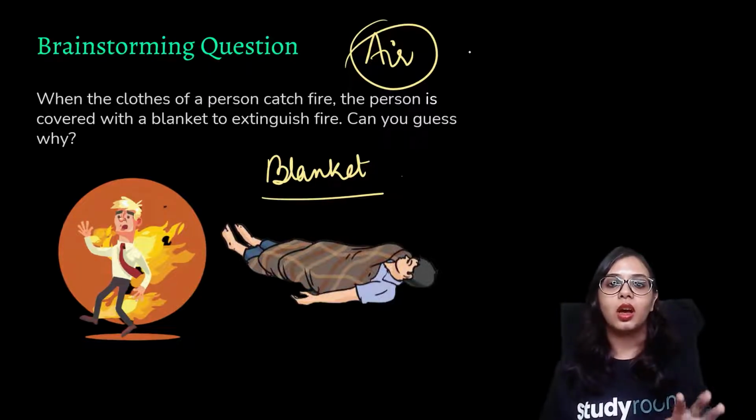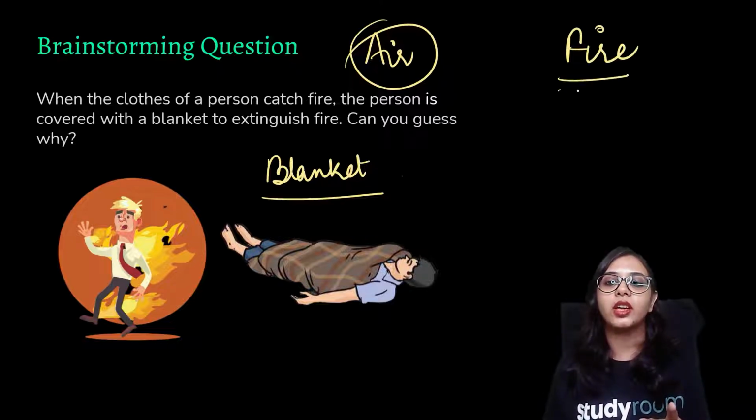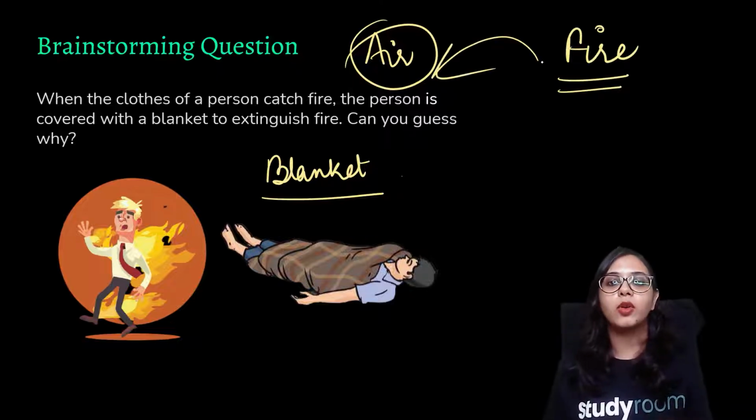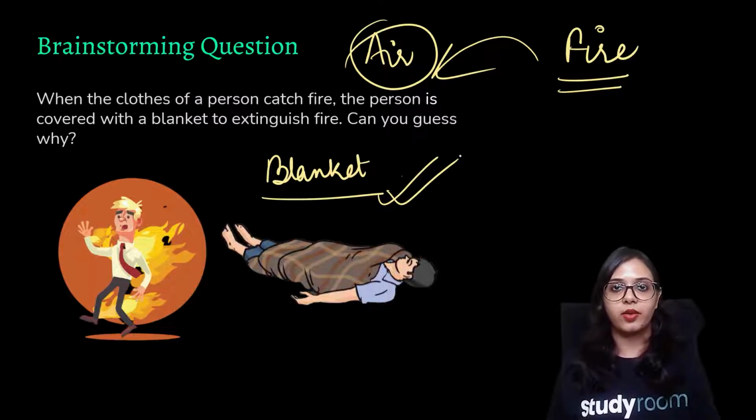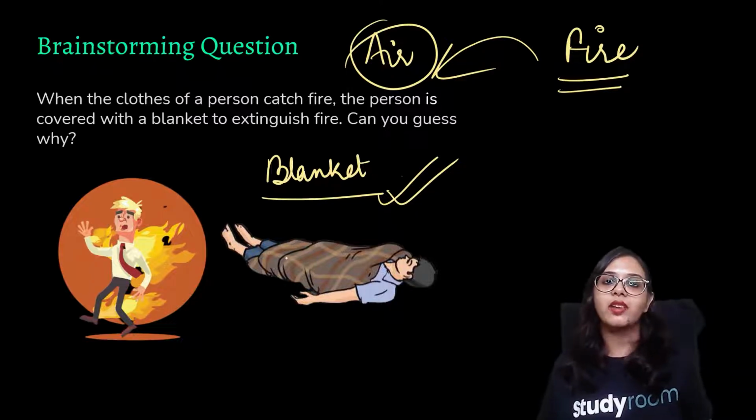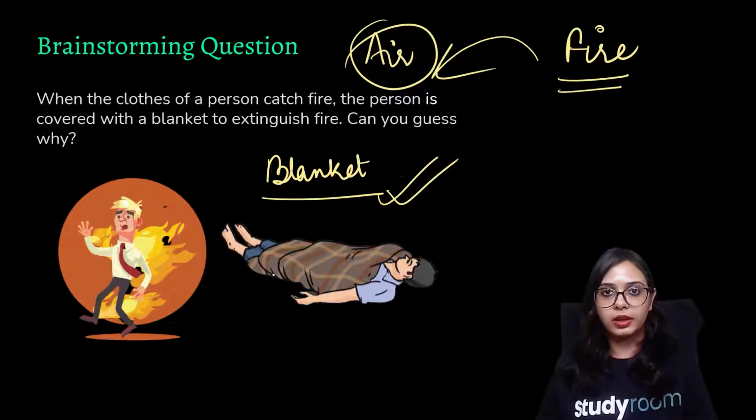You are not allowing that fire to come in contact with air, because now there is a presence of blanket in between this fire and the outside air. So when you cover this person in blanket, you will see that the fire is extinguished, because the air which the fire was using in order to keep burning, its supply has been immediately stopped.